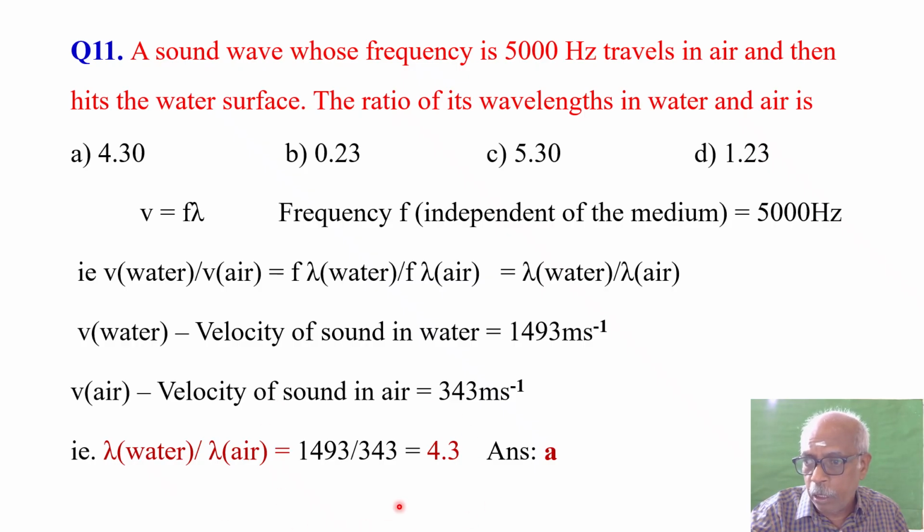So you must be well versed with your numerical ability so that you can check the answer. 4 into 400 is equal to 1400. So 343 into 4.3 is equal to 1483. Okay, that's all. So option A, 4.3, is the right answer.